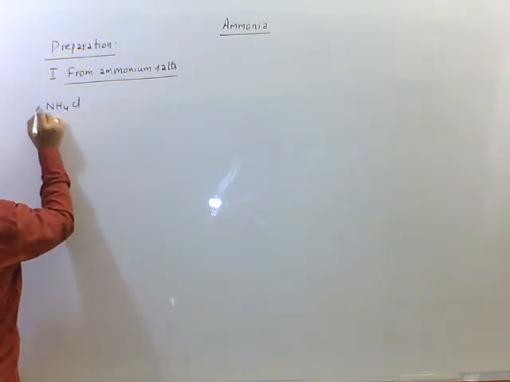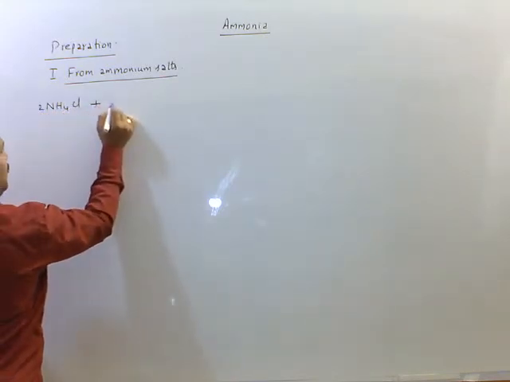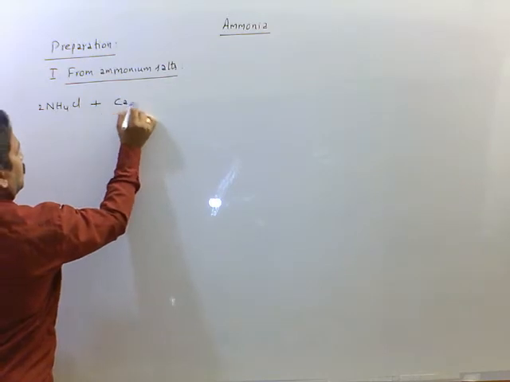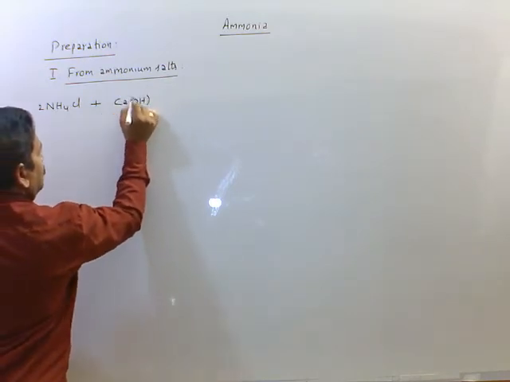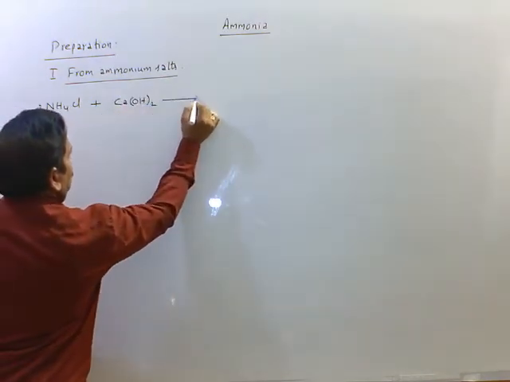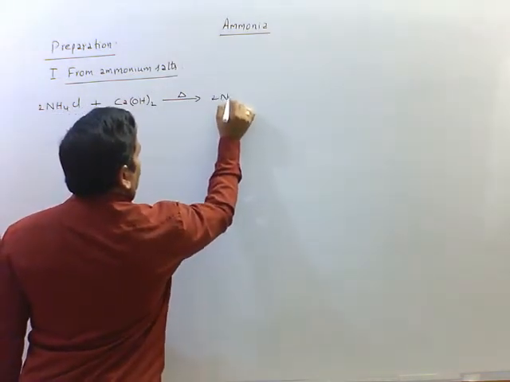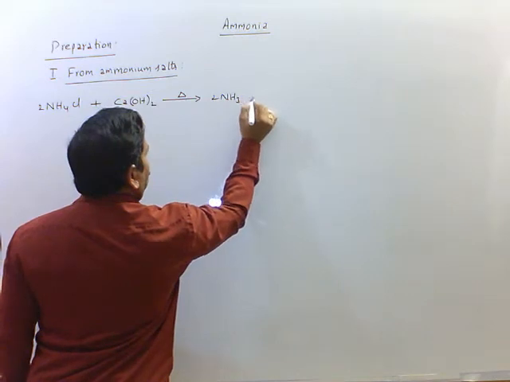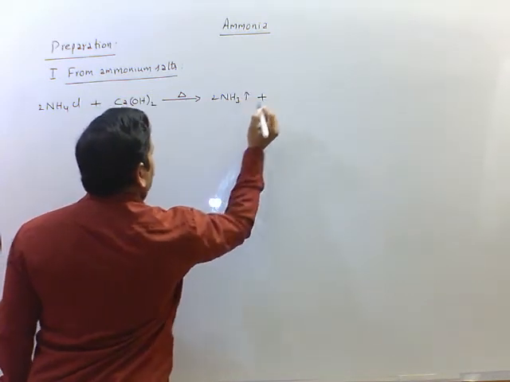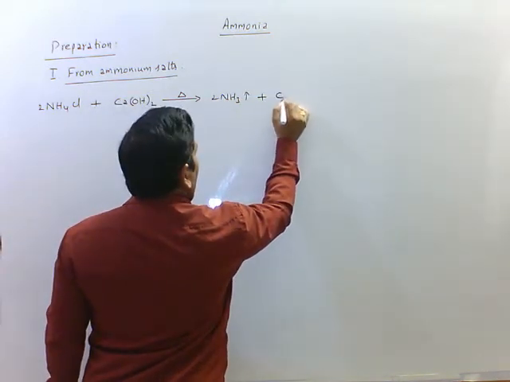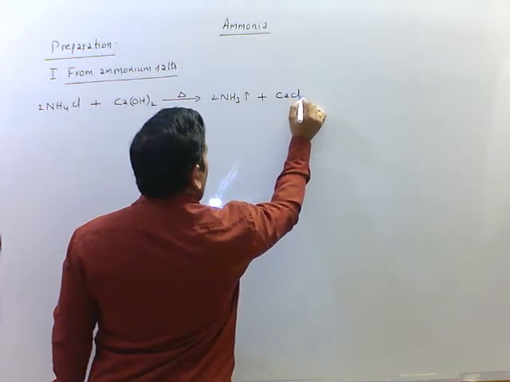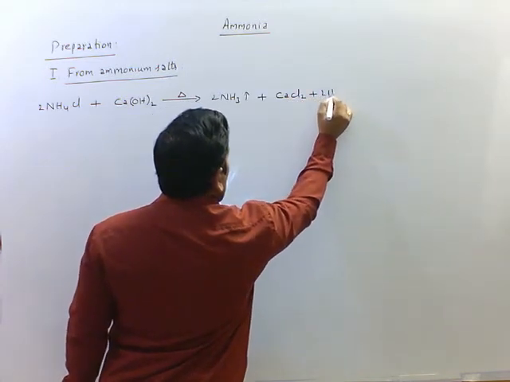Ammonium chloride heated with calcium hydroxide, we get ammonia and calcium chloride and water.